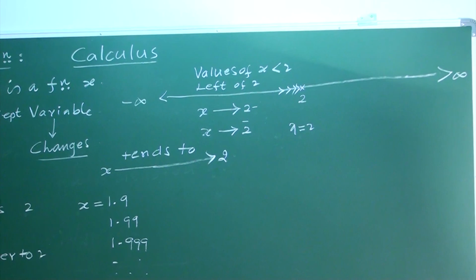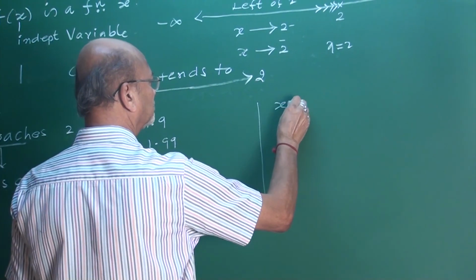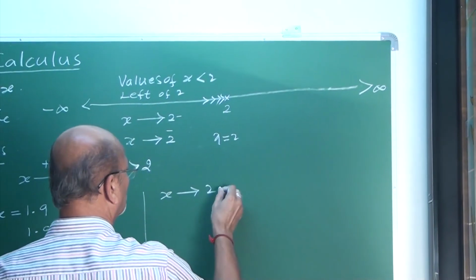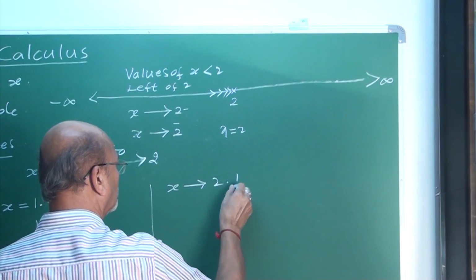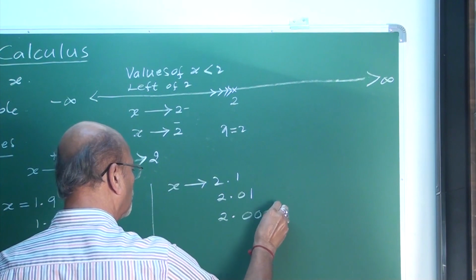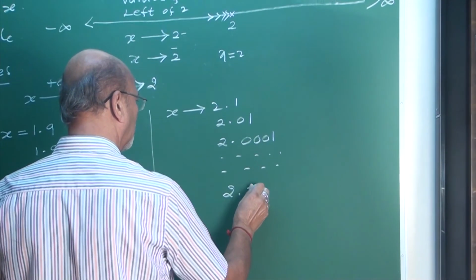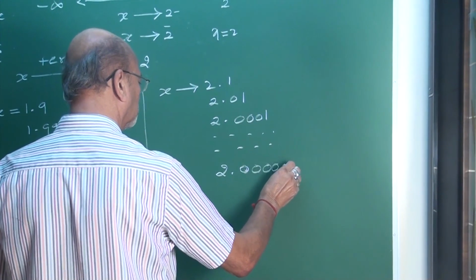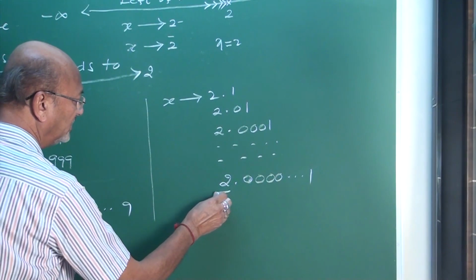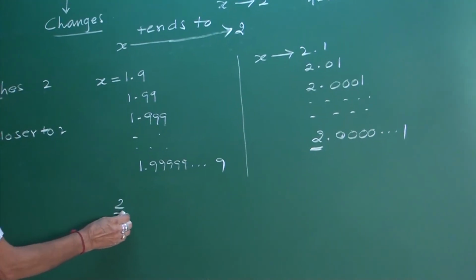This is one approach. What is the second approach? x tends to 2 from this side. What are the values here? It is 2.1, 2.01, 2.0001, like this, my friends, with many zeros and then a 1. All these are the values which are near to 2.